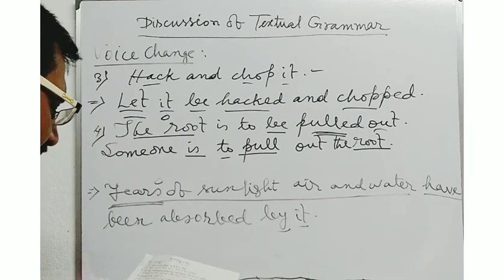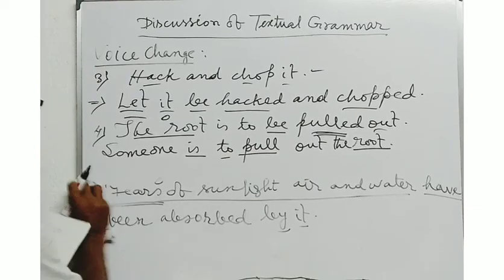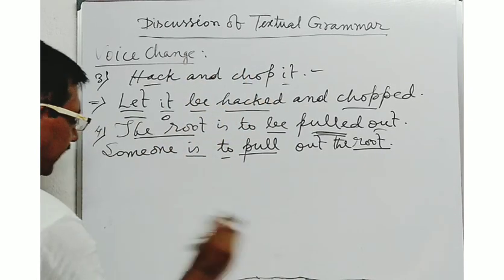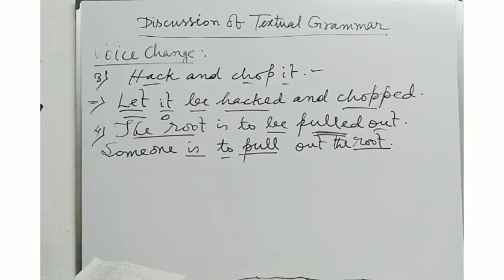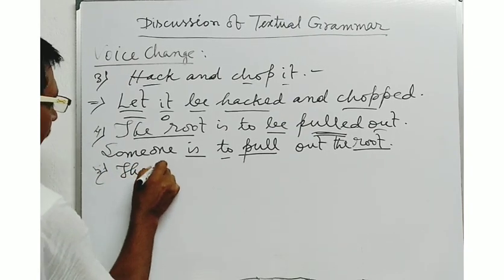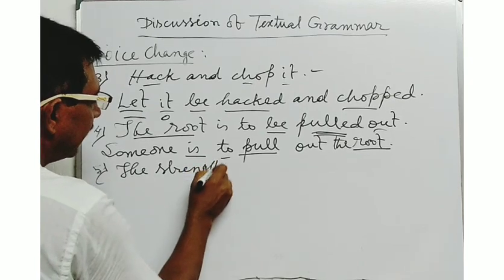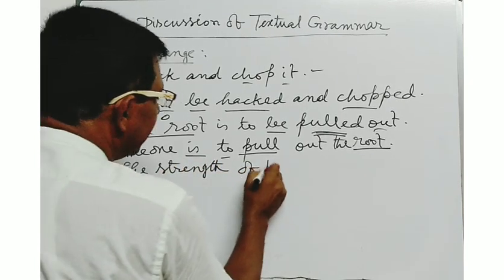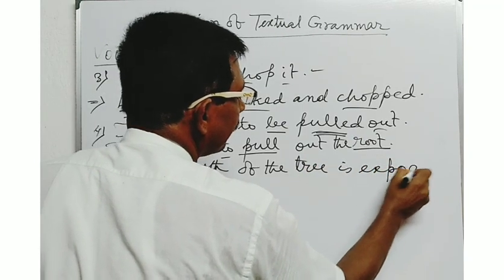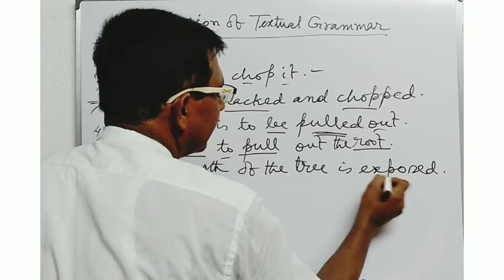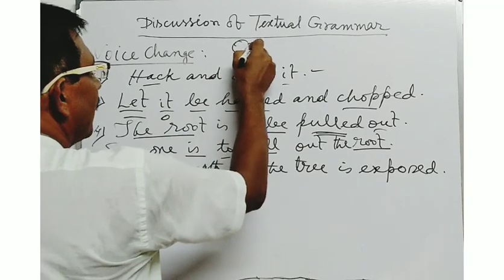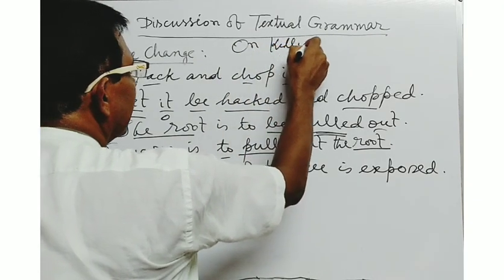Next, the strength of the tree is exposed. Here, now see students, all the sentences are given here from On Killing a Tree. The strength of the tree is exposed. This is also a sentence taken from On Killing a Tree.